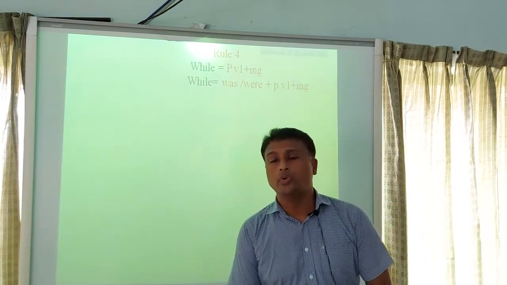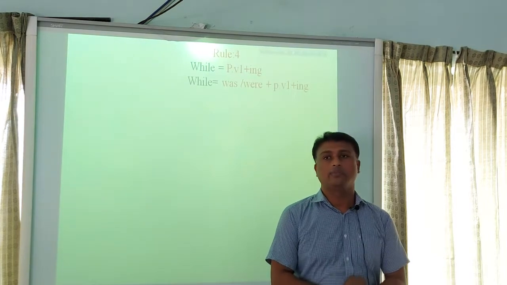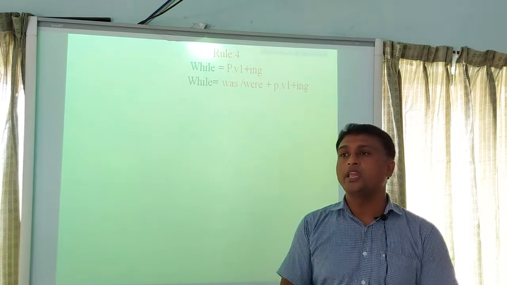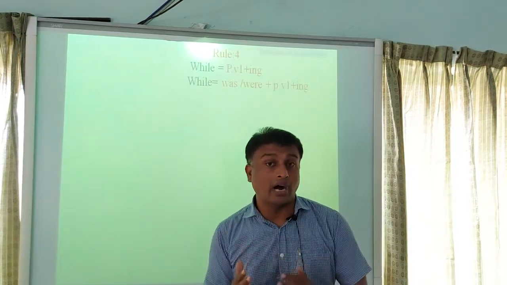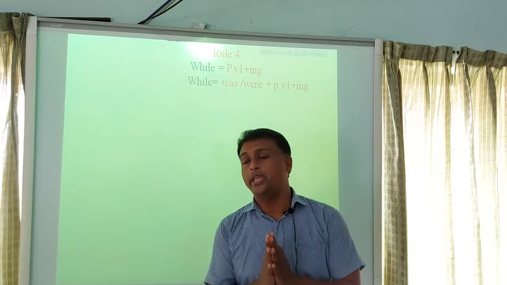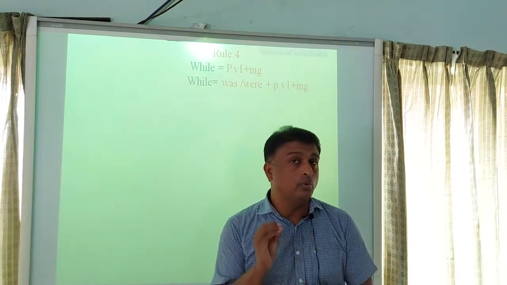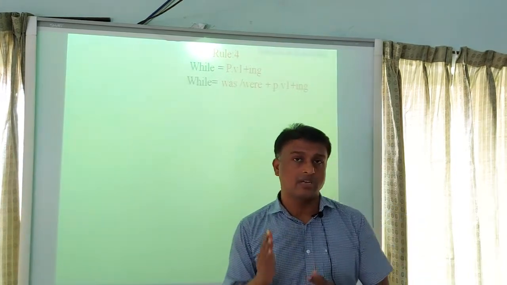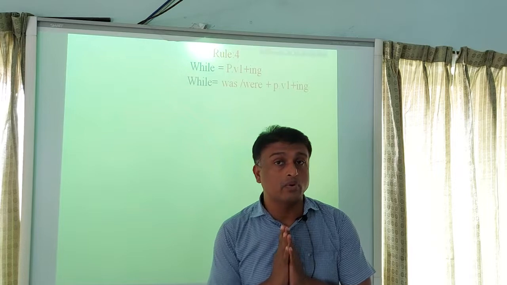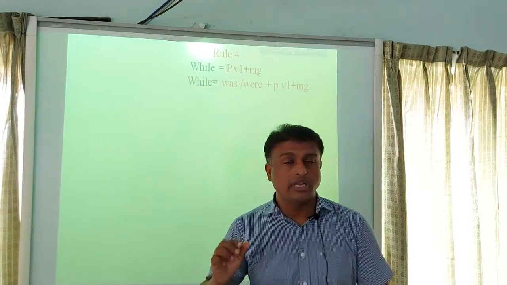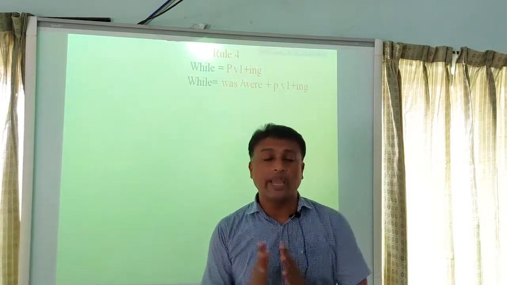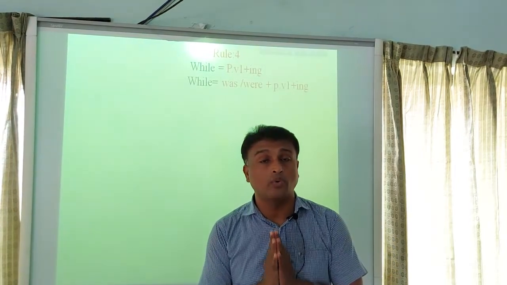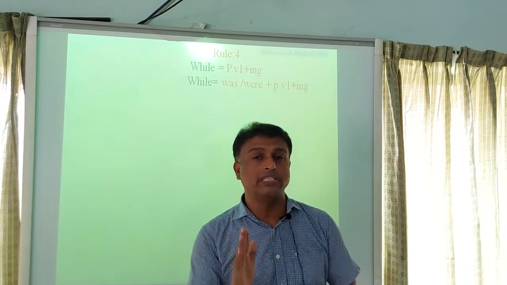Rule 4. Rule 4 is about while. Actually, there are two rules for while. If you find a verb after while, then you have to add ing with the verb. But if you find a subject after while, then you have to transform the clause into past continuous tense. That means you have to write was, were plus principal verb 1 plus ing with the principal verb.